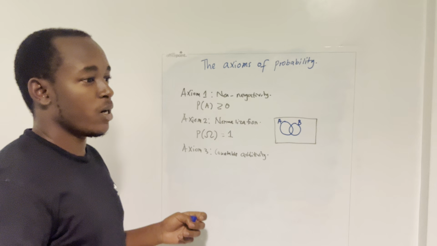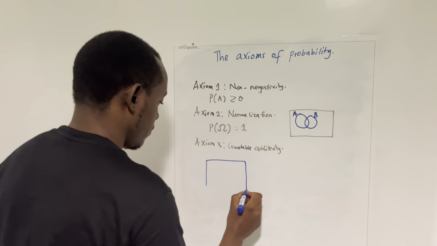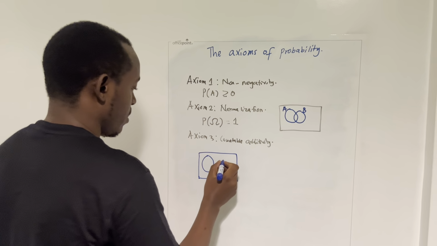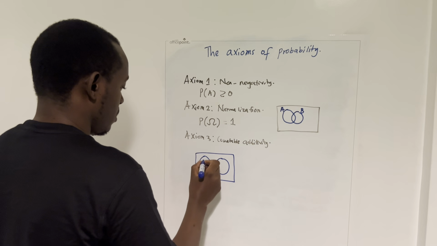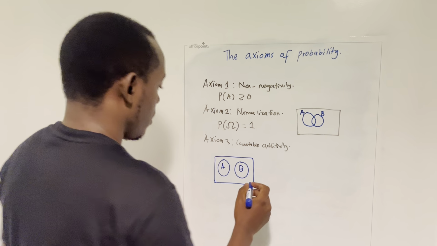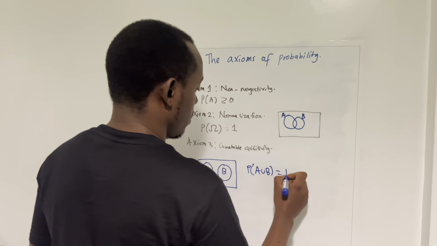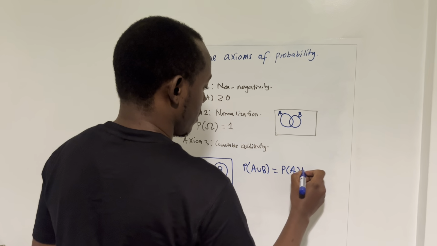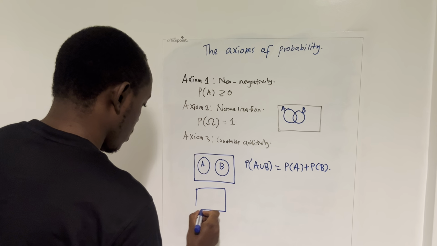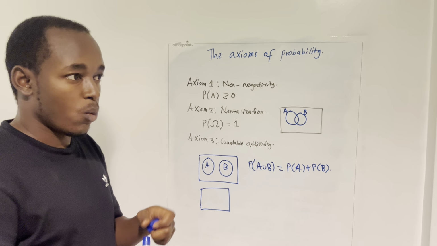And then countable additivity is, let's say this is your sample space, and this is event A, and then there's also event B. If they have no intersection between them, then the probability of A union B will simply be the probability of A plus the probability of B. This is what we call countable additivity.